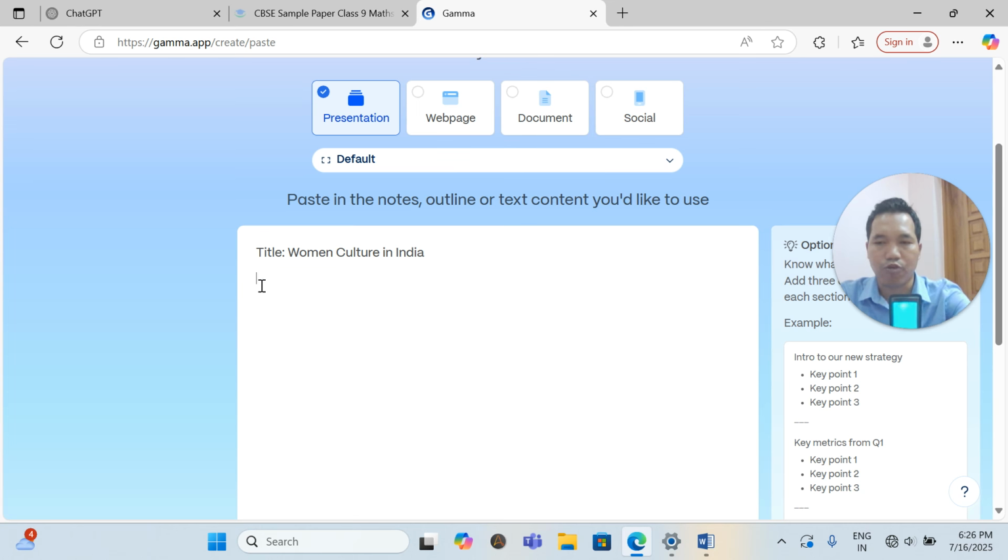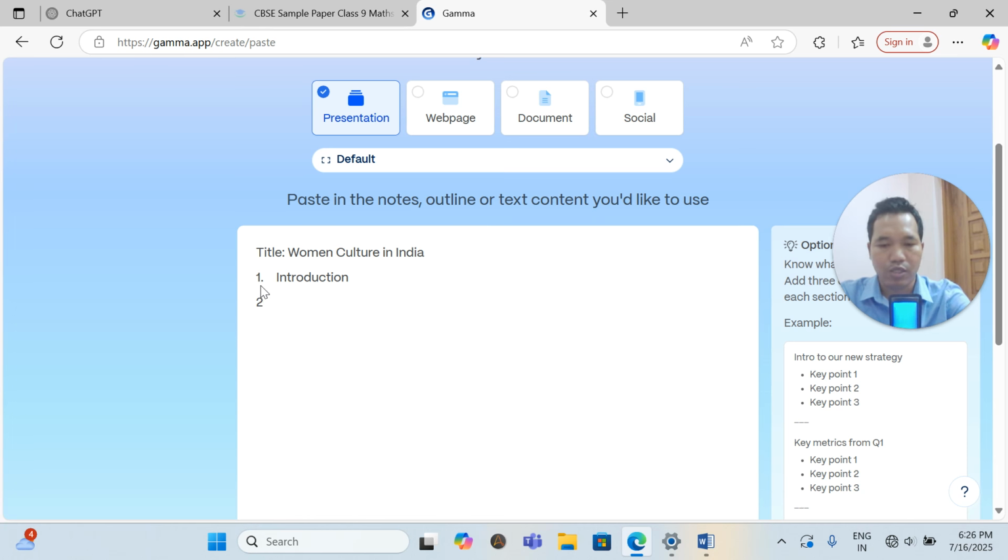Now, what is my target to make this point? Number one, I need the introduction. If you want to make it more specific, you can add more details about what type of introduction you want to write, but as it is a starting point, I'm just showing you this.